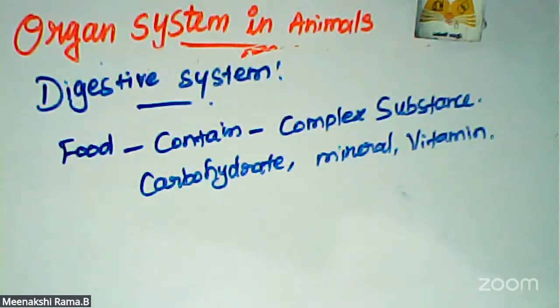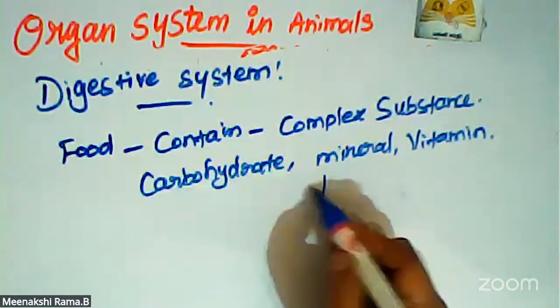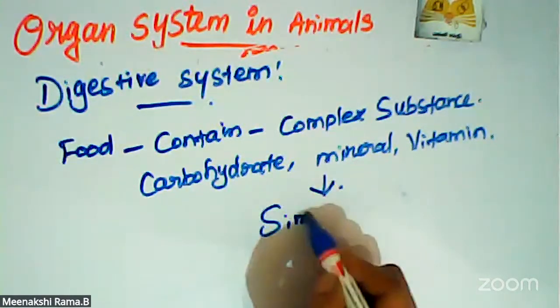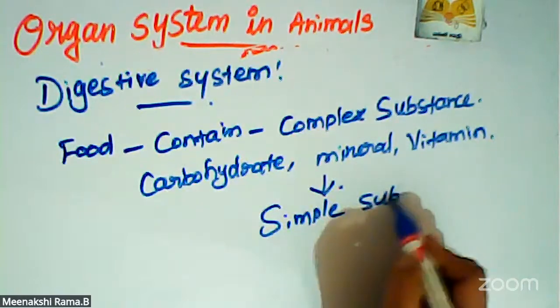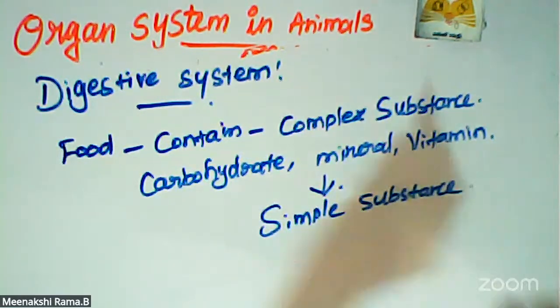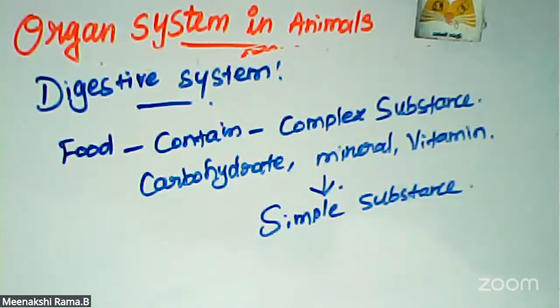So our body converts the complex substances into simple substances. How is it possible? Five stages of processes go on in our body: ingestion, digestion, absorption, assimilation, and egestion. These are the five stages of the nutrition process.